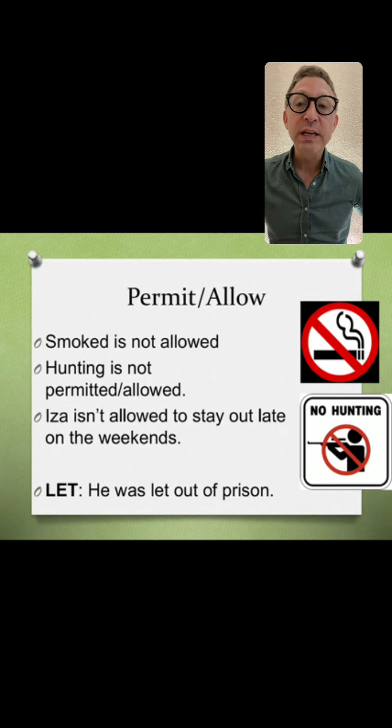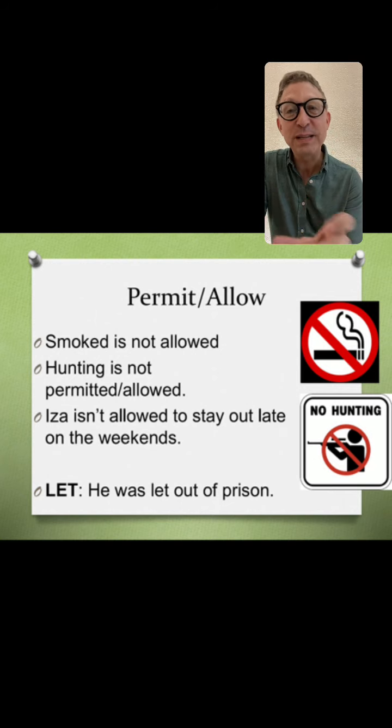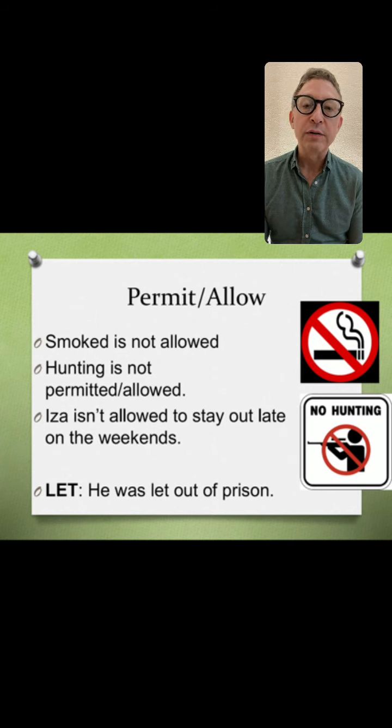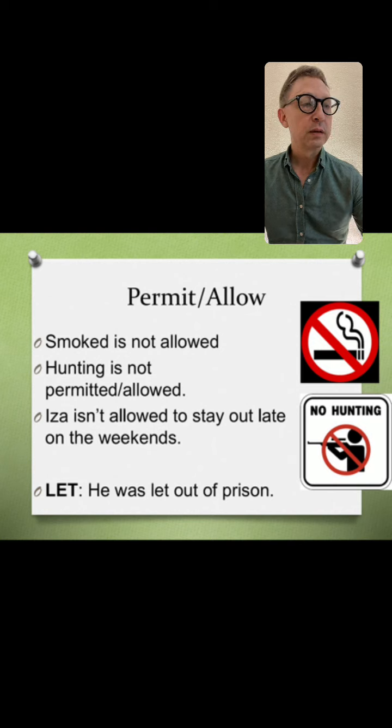So one thing you want to remember, and let is a little bit similar. Let and permit, I allow, I let you, I permit you. But here we have let, and it's a very common expression or construction in English. He was let out of prison, to be let out. He was let out of prison. Common.